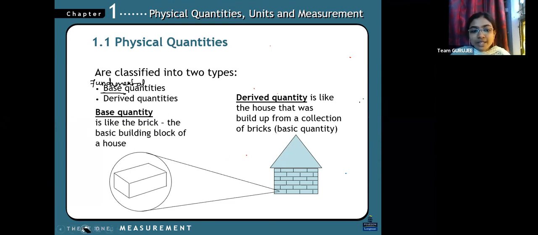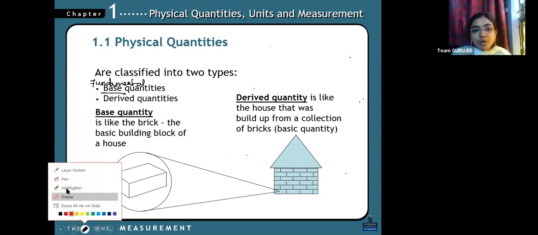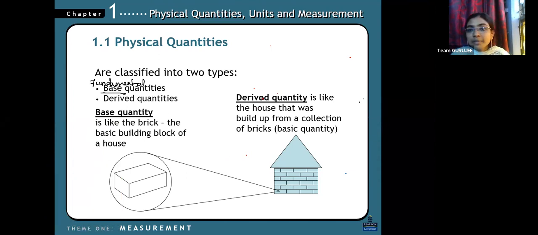So here they have given a simple example. A base quantity is like a brick, the building block of a house, right? Without the base quantity, you can't build the derived quantity. So that is what the thing is. Now it's clear, right?